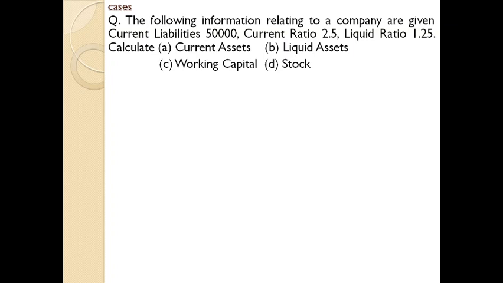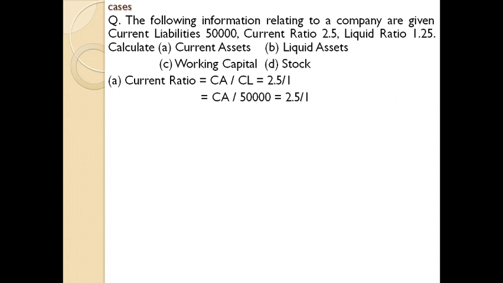Okay, in this case, current ratio, that is current assets divided by current liabilities, is 2.5 divided by 1. We know the value of current liabilities, 50,000 rupees. By substituting 50,000 in the equation, current assets divided by 50,000 equals 2.5:1.